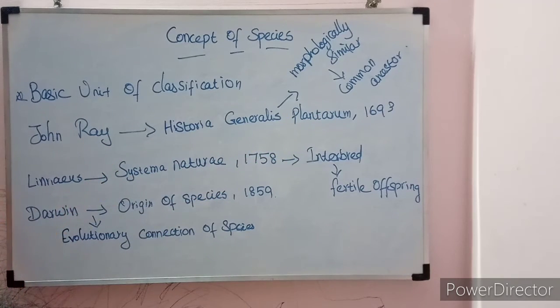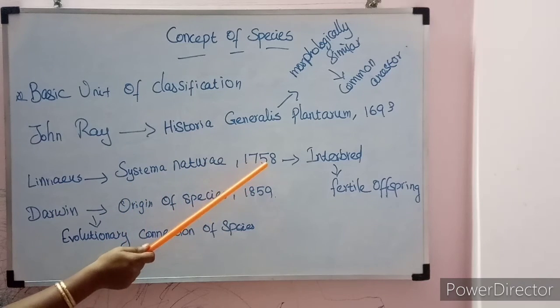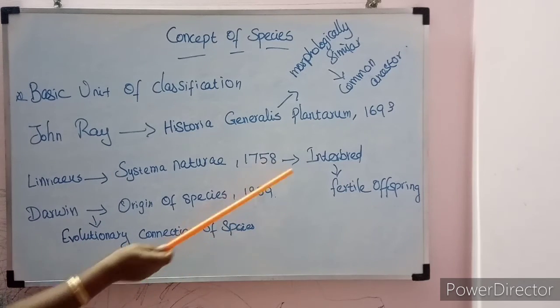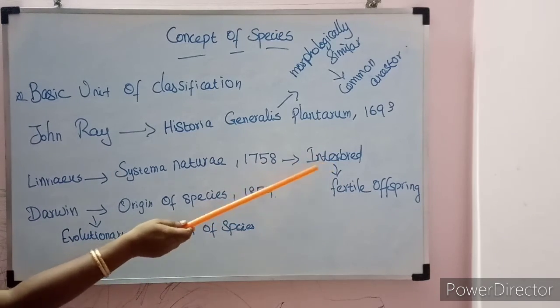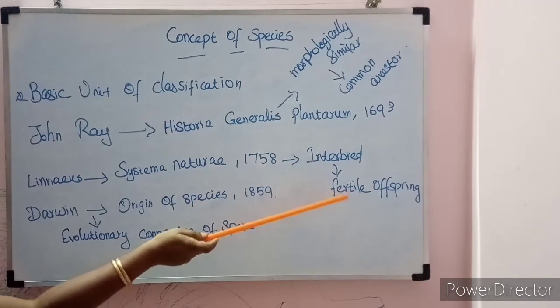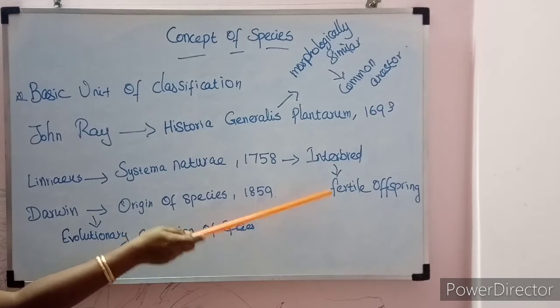Next, Carolus Linnaeus, in his book Systema Naturae in the year 1758, said that species are similar both morphologically and physiologically. Morphological means external appearance, physiology means the inside of the body. Internally they also have the same pattern, and they interbreed together. Organisms mating within that species and reproducing will be fertile, producing potent, fertile offspring for the next generation.